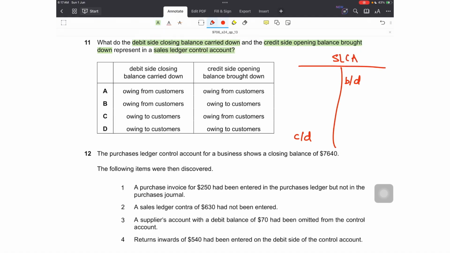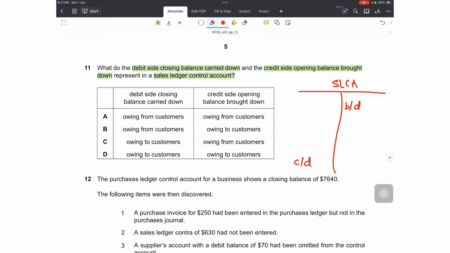Sales ledger control account. We know that sales ledger control account is a total debtors account, and they usually have debit balances, meaning the brought down appears on the debit side. Why? Because it's an asset. The debtors are assets for the business. Assets have debit balances, and this represents all the amounts owed by the customers to the business. These are all the receivables.